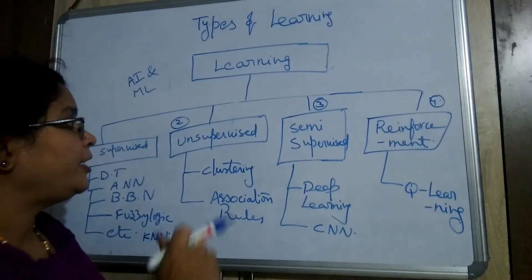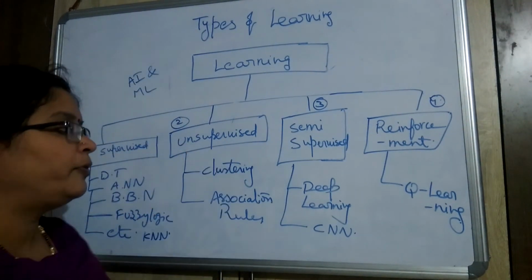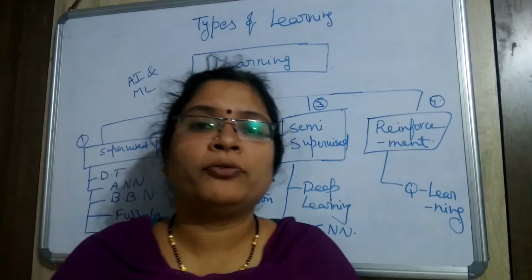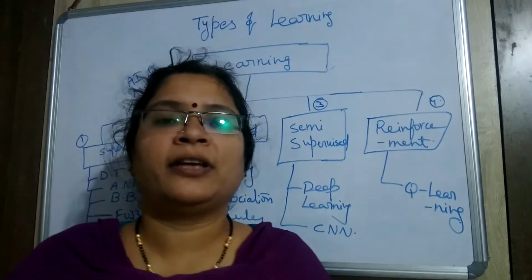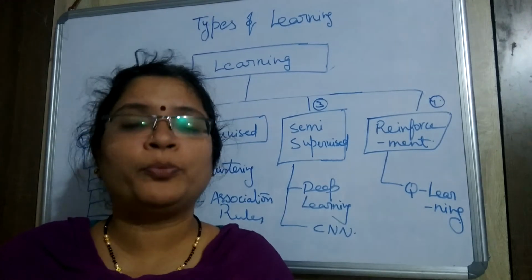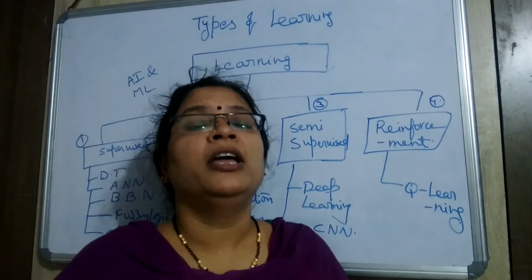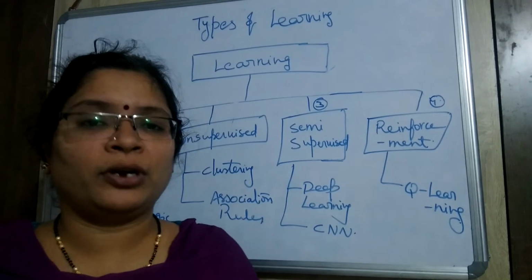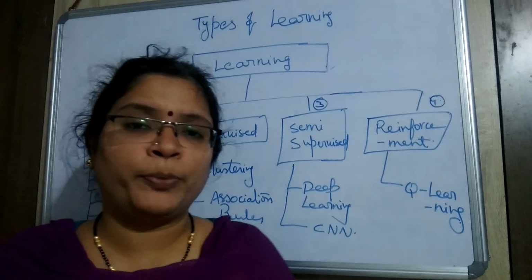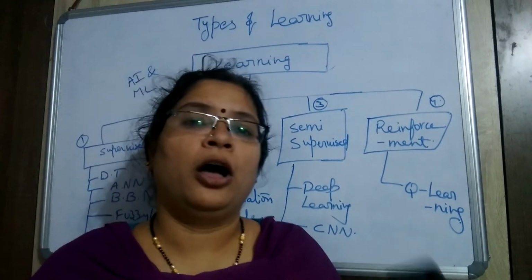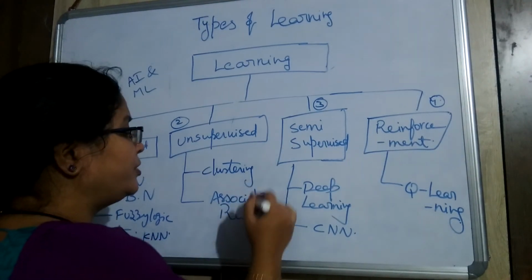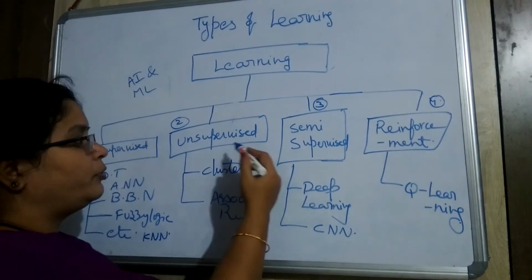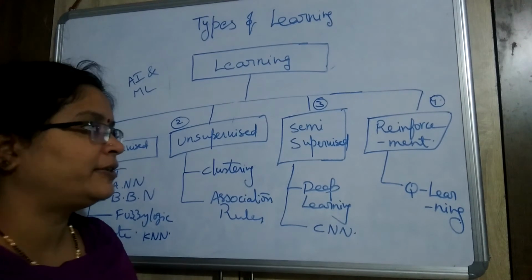Now we come to the second type, unsupervised learning. What is the meaning of unsupervised learning? Here the class label cannot be predicted beforehand. It is just grouping of the elements we have into multiple classes or multiple groups. For example, clustering and association rules are two very good examples of unsupervised learning.